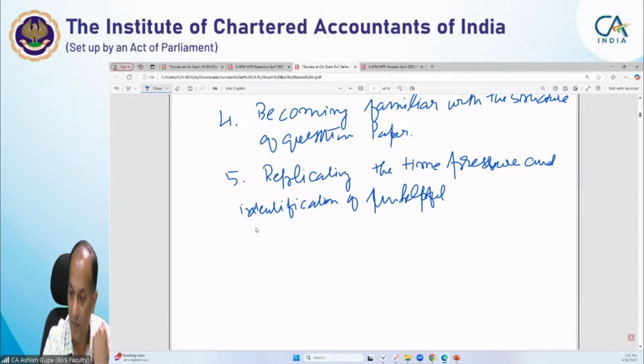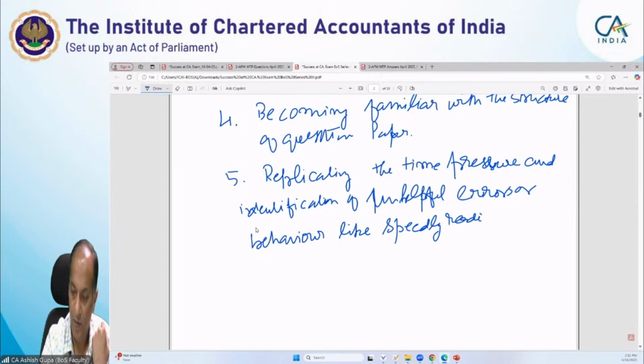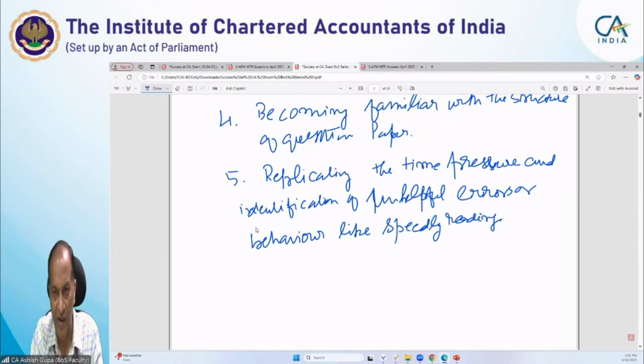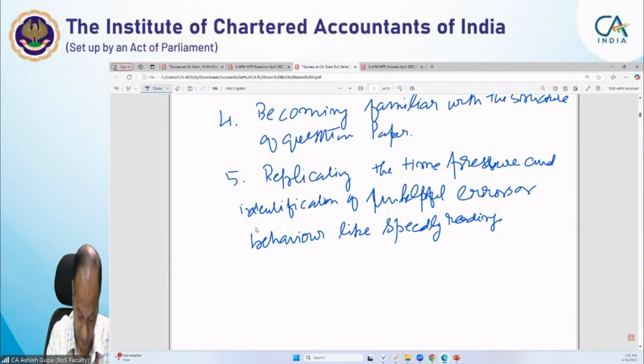unhelpful errors or behavior, like speedily reading. Sometimes you may have a habit of reading speedily. So from there we come to know that if we read speedily, it may be possible that we skip some important points. So all these errors will be overcome once you refer to the past tested answers. Okay, it will help you.